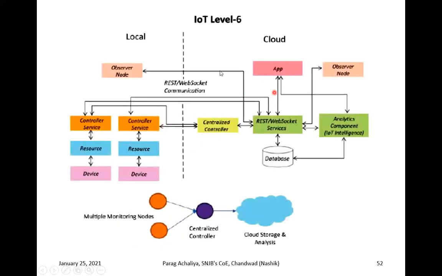Then next is IoT level 6. If you observe this, the structure of IoT level 6 and IoT level 5 is similar. Only one centralized controller is added in the case of level 6. If you remove this centralized controller, then it will become level 5. Now the only thing added is the centralized controller. Again, you can see that there is a controller like this. Everything is similar to level 5 except the centralized controller.